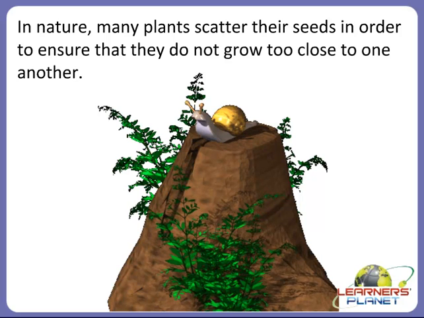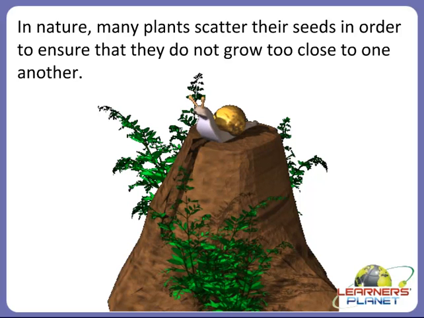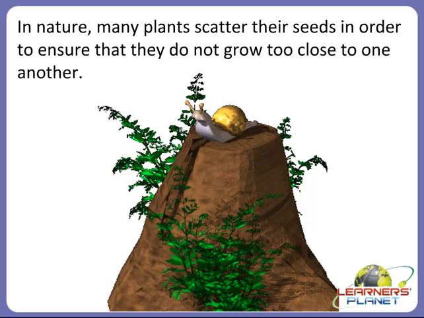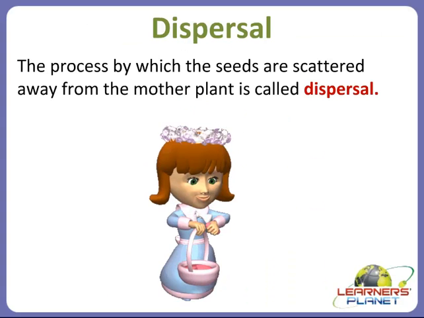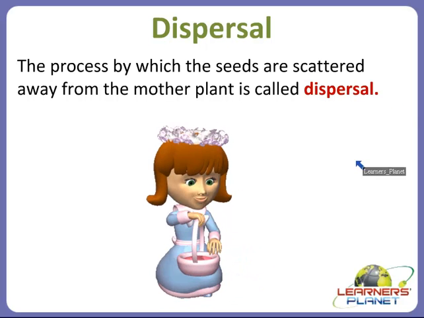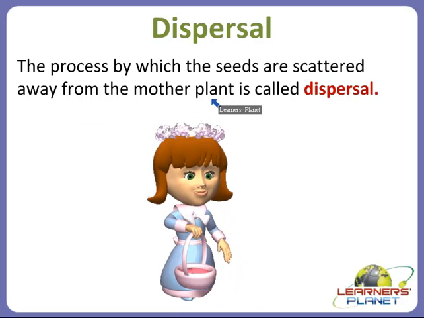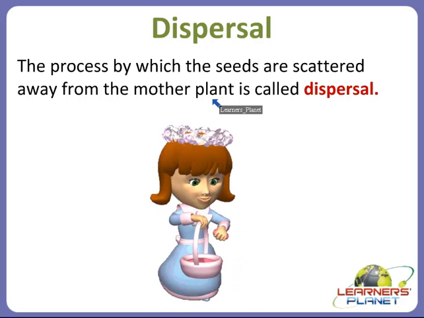So I hope that this topic is clear to you, growing plants from seeds. So what and how much is important for the plants to grow from the seeds that we discussed. And now we are going to discuss a very interesting process, that is dispersal. So children, what is meant by dispersal? Yes, the process by which the seeds are scattered away from the mother plant is called dispersal.